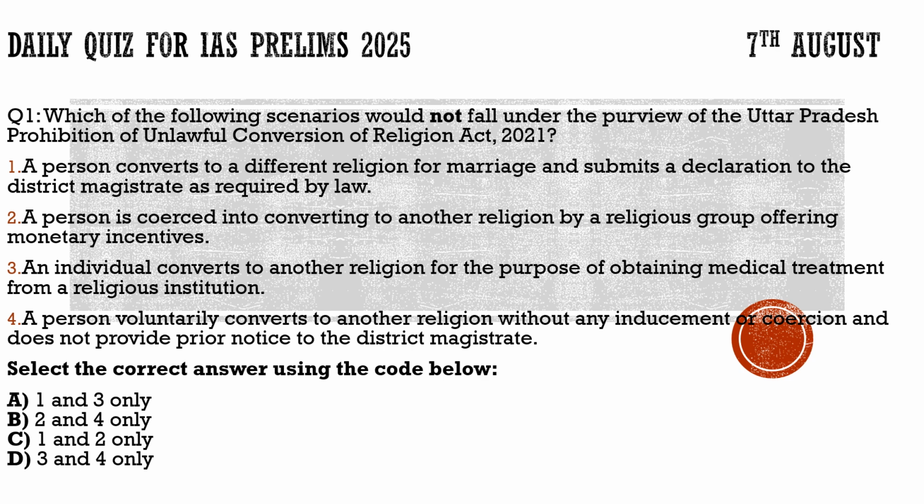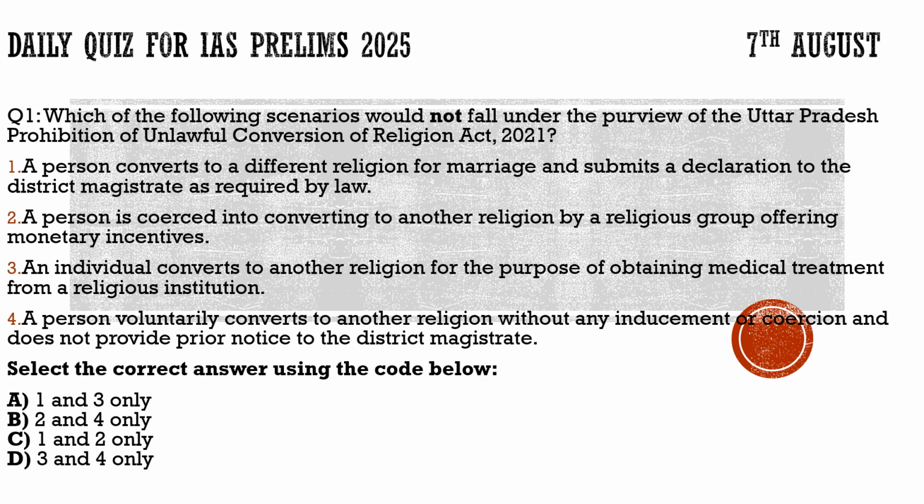First, a person converts to a different religion for marriage and submits a declaration to the district magistrate as required by law. He will definitely fall into this category, because there is no way he can convert to any other religion for the purpose of marriage. So he will definitely fall under it, and this makes this statement incorrect for this question.